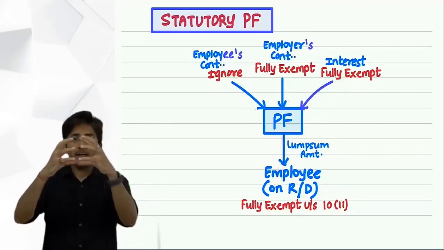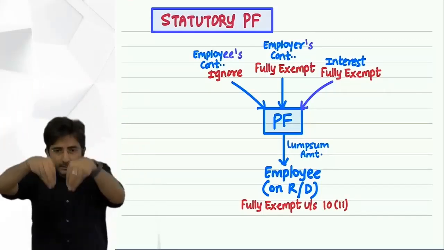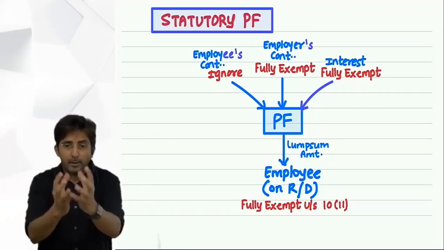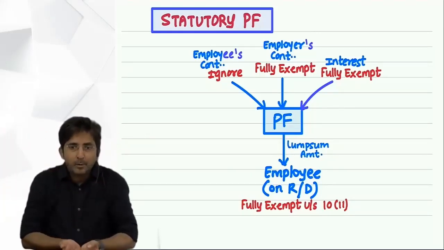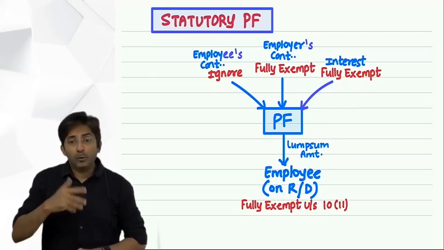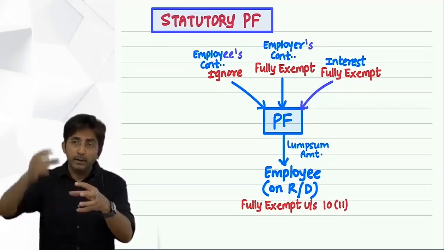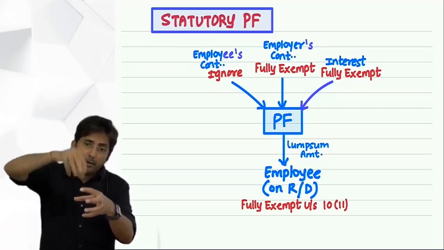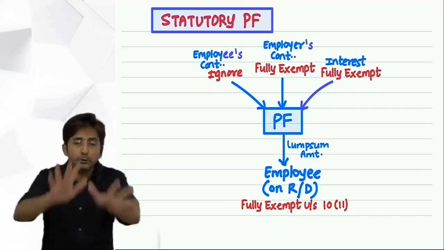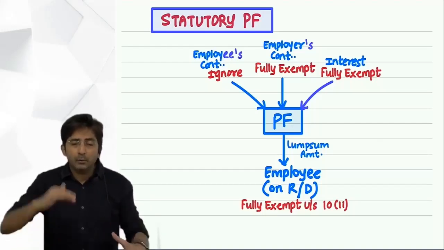So see, in unrecognized provident fund, when money is accumulated during the service, it is not taxed. But one fine day, the accumulated amount will be received by the employee as a lump sum amount. That time it will be taxable. So see, government cannot tax both the time. Can government do like this? That in unrecognized provident fund, when the money is deposited, that time also you pay the tax, and the same money when you receive on retirement, that time also you pay the tax, that will amount to double tax. Tax has to be charged only at one event.